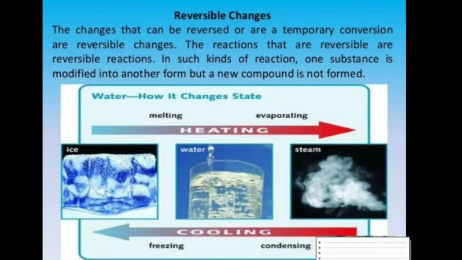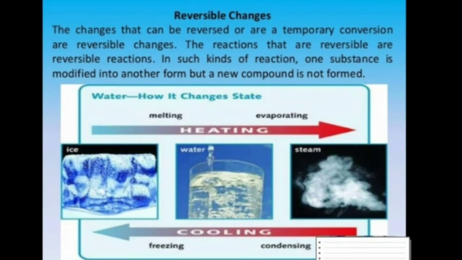And what are reversible changes? The changes that can be reversed or are temporary conversions are known as reversible changes. The reactions that are reversible are reversible reactions. In such a reaction, one substance is modified into another form, but a new compound is not formed. Children, remember this line that in reversible change, a new compound is not formed. That means when ice cream is melting and when you are freezing it back, you are only getting the same ice cream, not a new substance.